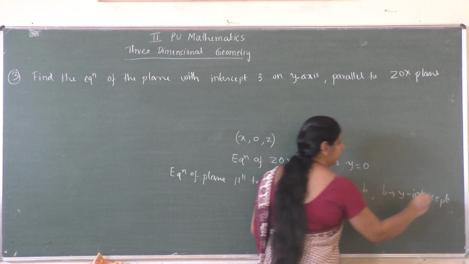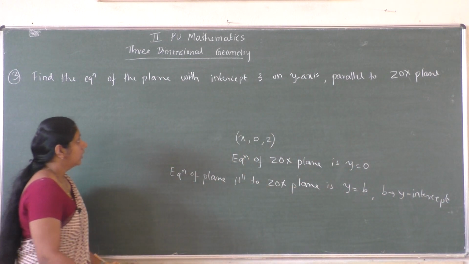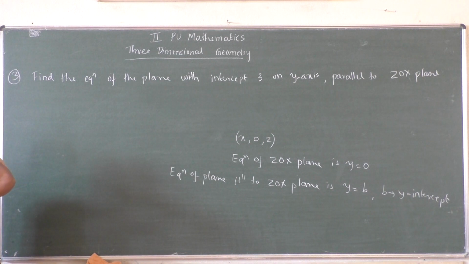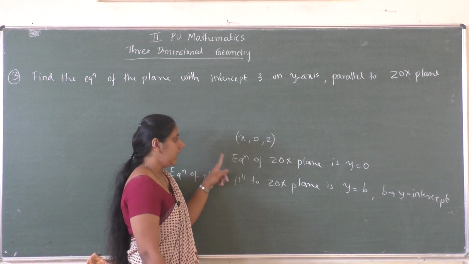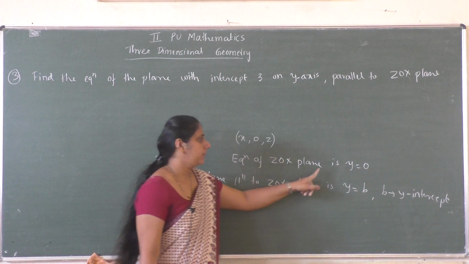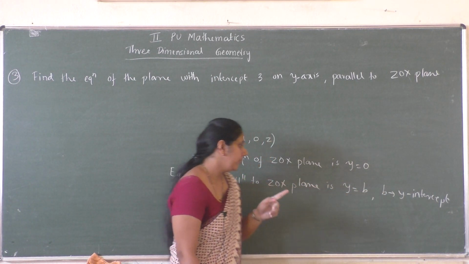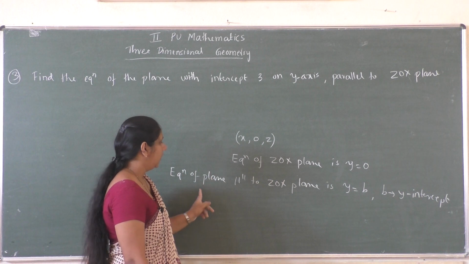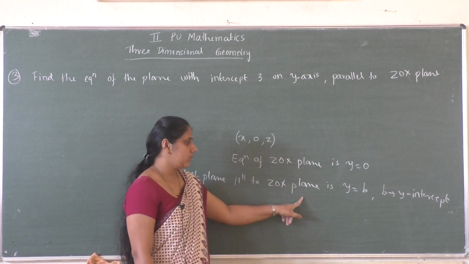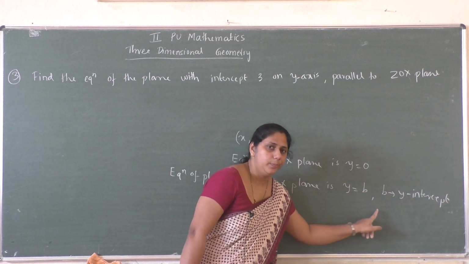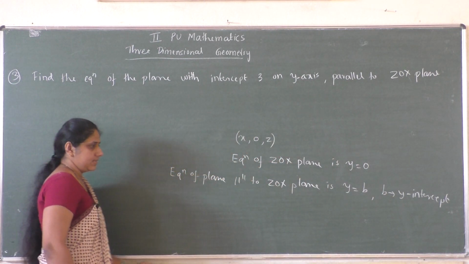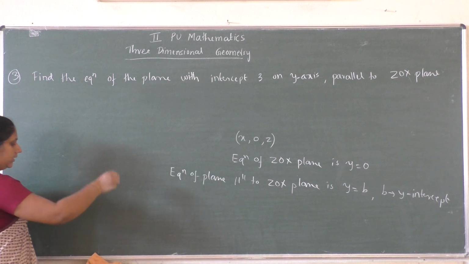So the question is to find the equation of the plane with the intercept 3 on the y-axis, which is parallel to the ZOX plane. We know that the equation of the ZOX plane is y equal to 0. But we have to find the equation of a plane parallel to it. So in general, this equation will be y equal to b, where b is the y-intercept.